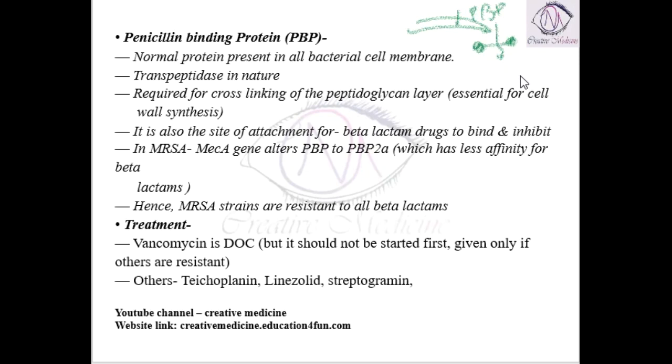So, penicillin binding protein is transpeptidase in nature, and it is required for cross linking of the peptidoglycans. This cross linking of peptidoglycans is an essential step in the cell wall, and for this we require penicillin binding proteins. To these penicillin binding proteins, beta lactam drugs will also bind, and thus they will kill or block the organism by binding to these penicillin binding proteins.